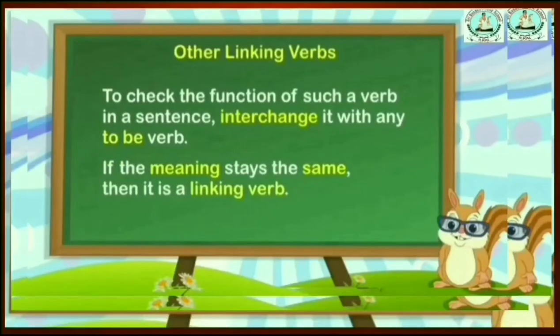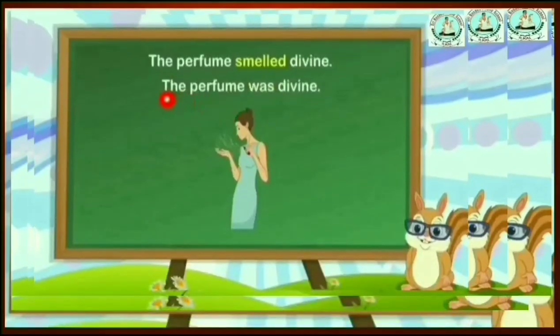For example, look here. The perfume smelled divine. Here smelled is a verb that looks like an action verb. How to identify? Look at another example. The perfume was divine. So both give the same meaning. So it is not an action verb, it is a linking verb. Smelled is a linking verb. I hope you understood this.